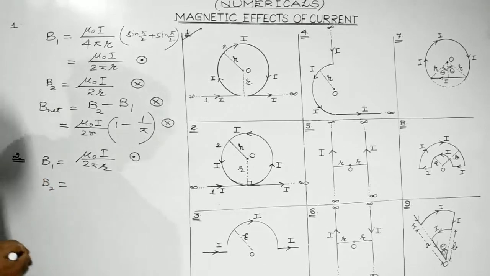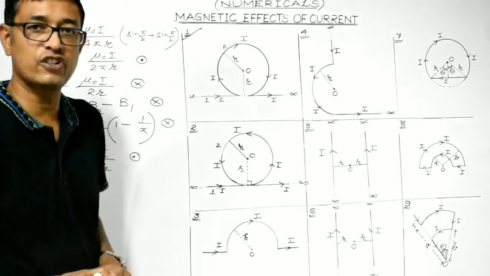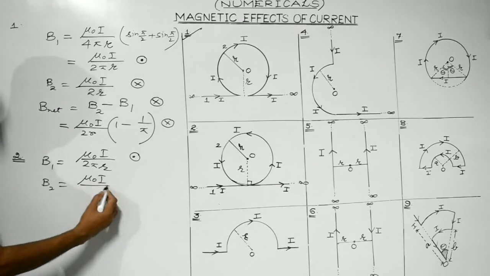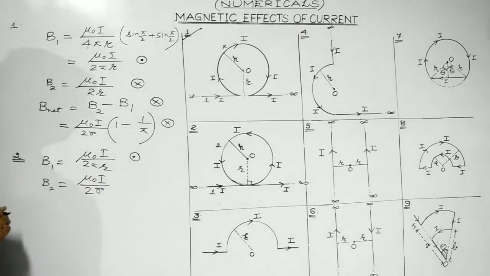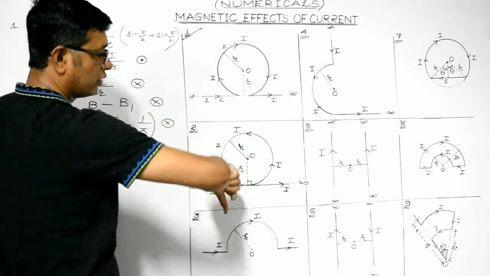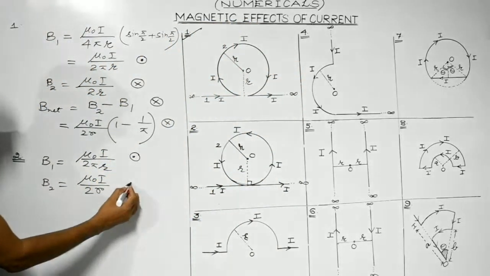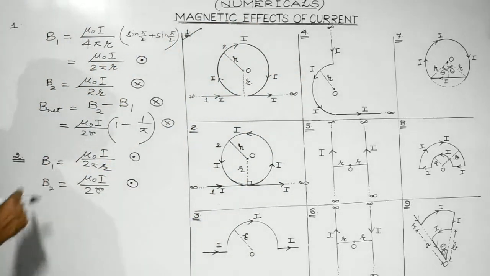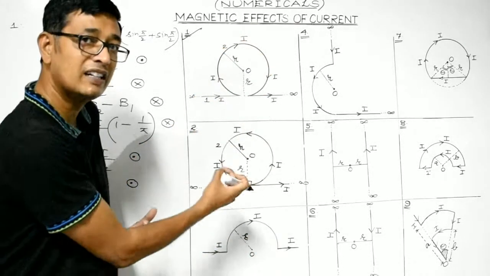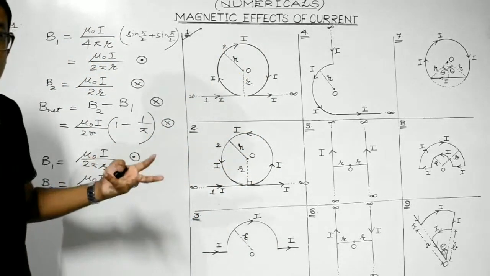Now let's calculate B2. B2 is the magnetic field at point O due to this circular current carrying section. So at the center of a current carrying loop, magnetic field is given by mu naught I divided by twice into radius. So what will be its direction, students? Look, it's anti-clockwise, like this. So due to this loop, the magnetic field at point O is directed outwards. So in this case, B1 and B2 both are in the same direction, perpendicular to the plane and directed outwards.